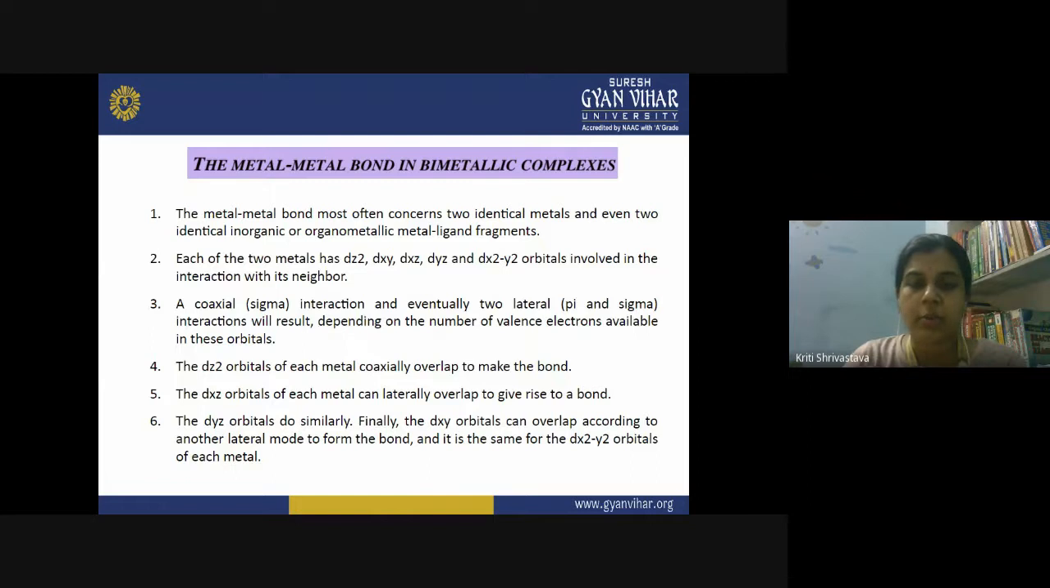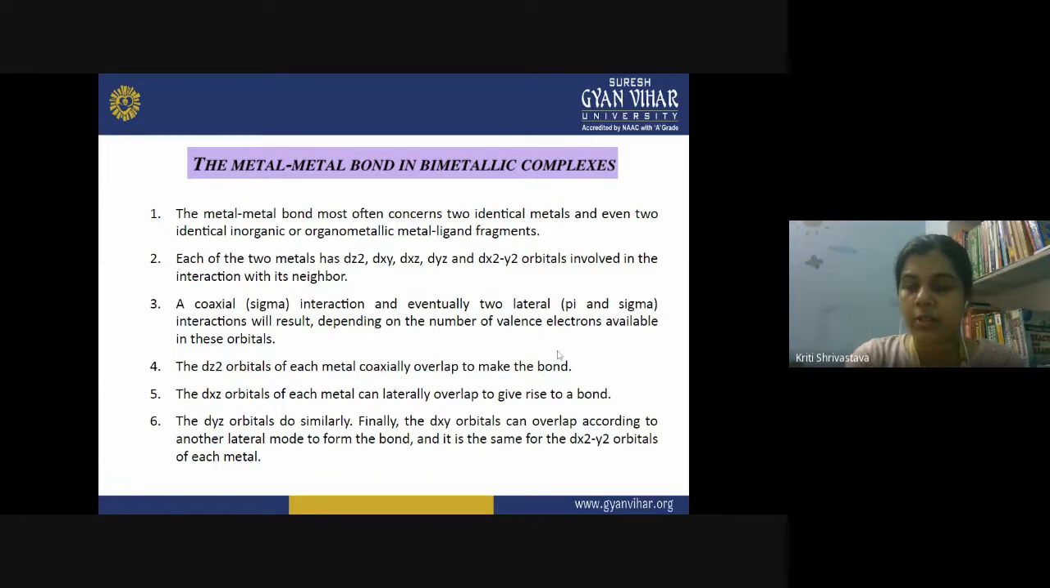It also depends upon the number of valence electrons available in the metal orbitals. How many electrons are present in the metal orbital? Or you can say it depends upon the electronic configuration of that particular metal atom. Generally, both the metal atoms are similar in any bimetallic complex. So its electronic configuration actually decides how many bonds will exist in a thermodynamically stable manner between the two metal atoms. Now, if you look at the dz square orbitals of each metal, they coaxially overlap to make a sigma bond.